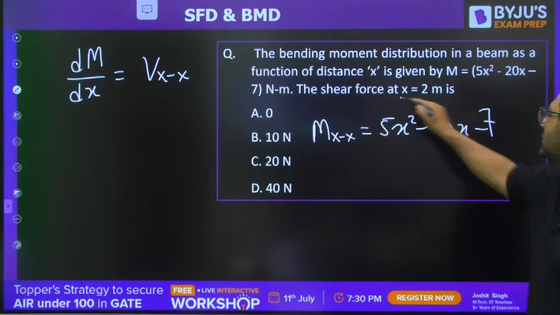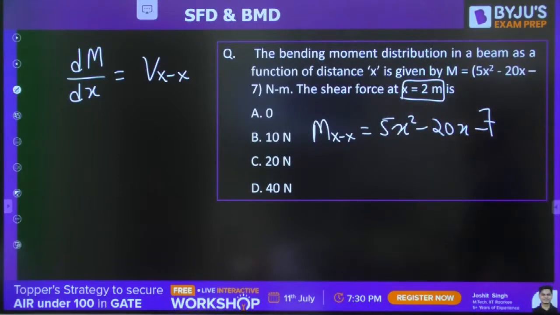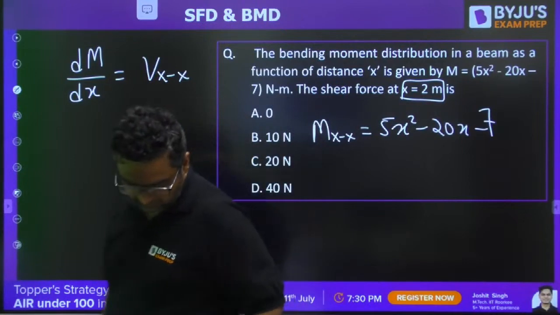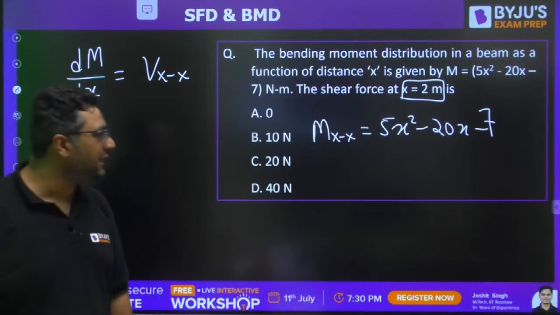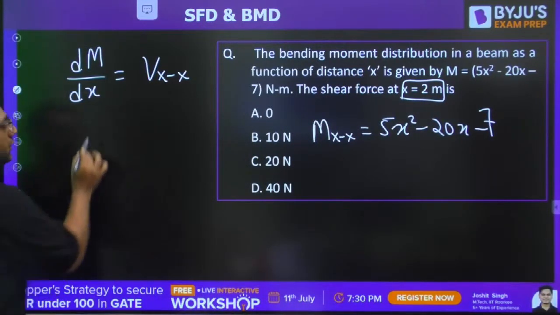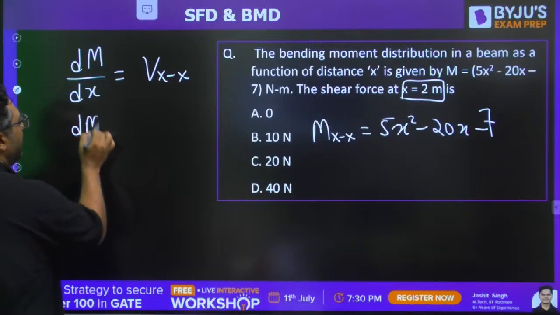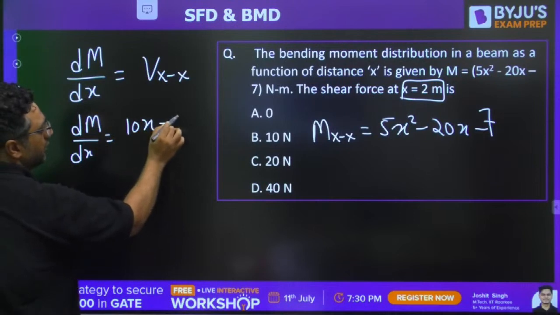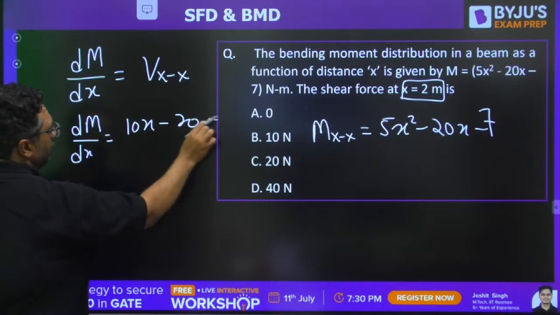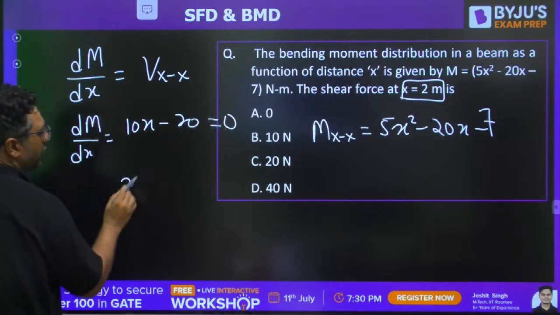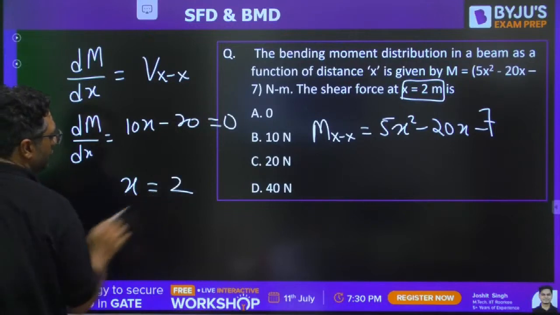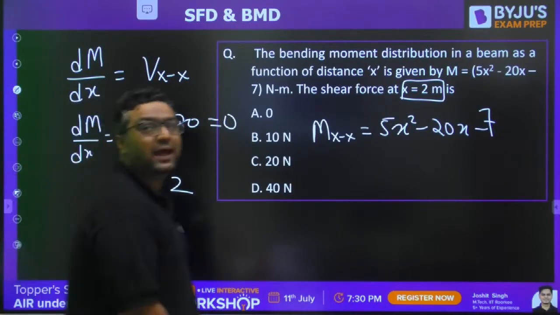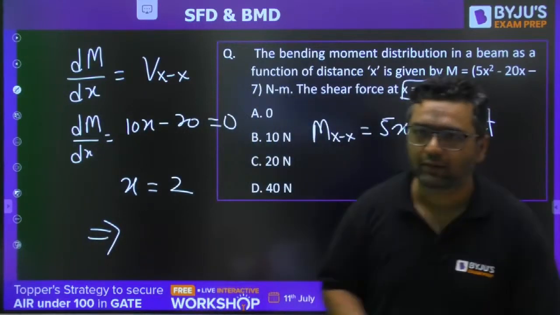Dear, at x equal to 2, you need to find the shear force. Everybody is getting the 0 value. When you go for dM by dx, it will be 10x minus 20. When you put x equal to 2, the shear force will be 0. So you got A as the answer. Very good.